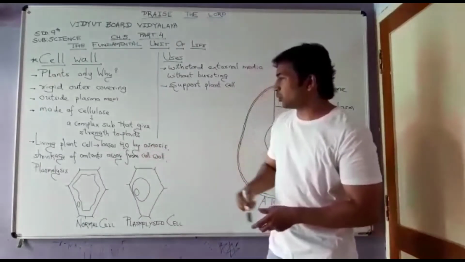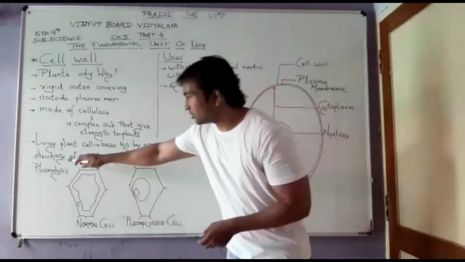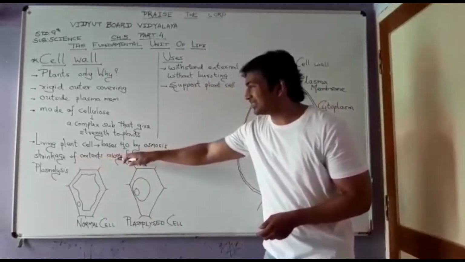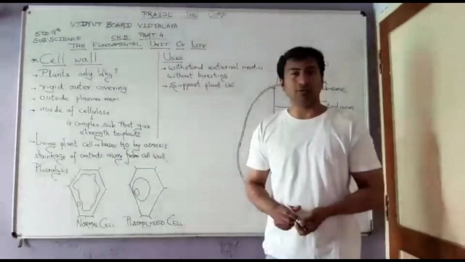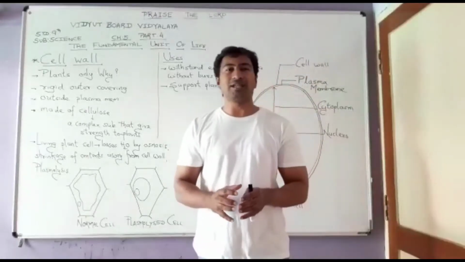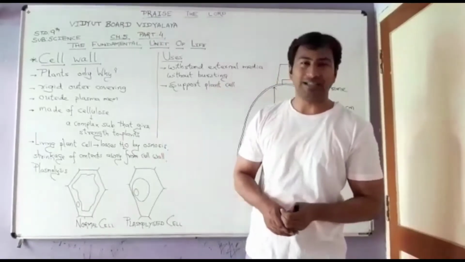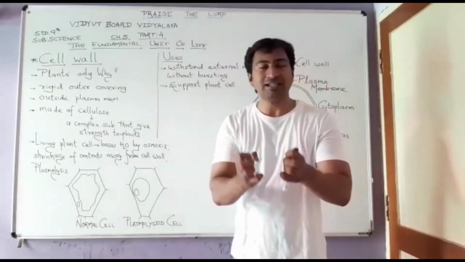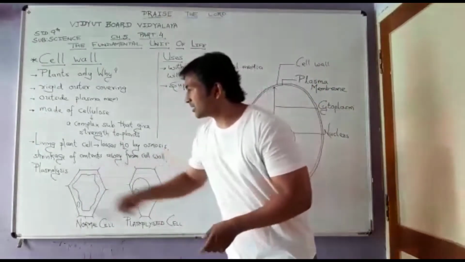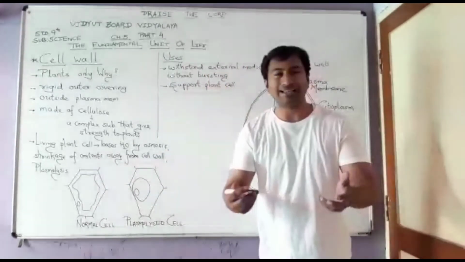So when it loses water by osmosis, the shrinkage of the contents takes place away from the cell wall. So the inner contents of the cell, or I should say the cytoplasm, move away from the cell wall and the cell ultimately shrinks. This process is said to be plasmolysis.